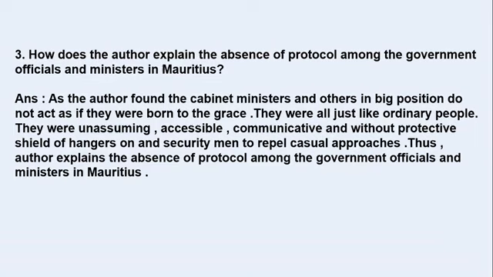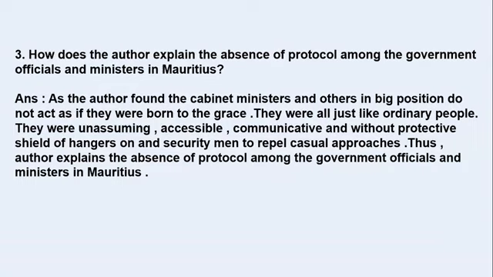these official people. They were very communicative and they walked on the streets without any protective shield, no security men, no weapons with them, nothing. They were just normal and they had to repel by themselves if anything happens. First of all, nothing happened. It was very casual approach. They used to approach as normal people, as they talk and they move and they mix up with everyone.